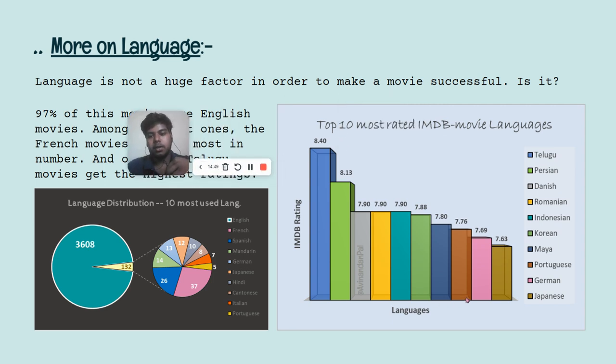And in this particular column chart, the highest rating among the movies is shown, not based on how many movies there are, but based on the average rating. So Telugu movie, there is only one Telugu movie in this particular data set, and it has a rating of 8.4. Okay, you can understand which movie it is, right? And the other movies are here as well. So this particular chart is not filtered on how many movies are there in this language. It is just how highly rated it is by the users.